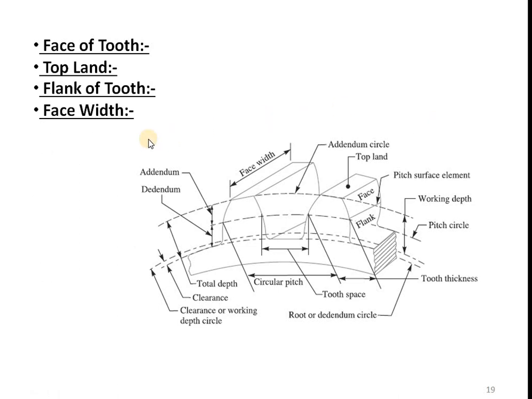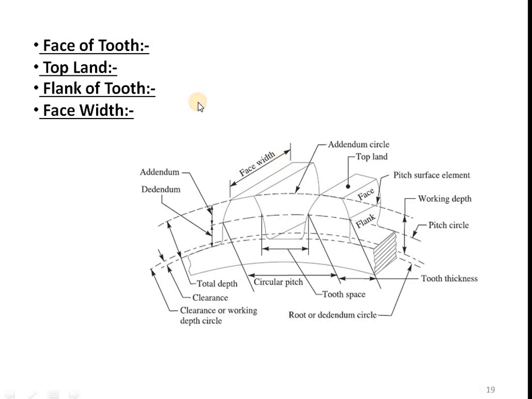Then next point is face width. So here you can see this is the face width. So the width of the gear measured parallel to the axis of the gear is nothing but the face width. Here you can see this distance, the width of the gear. So the gear width measured parallel to the axis is called the face width.